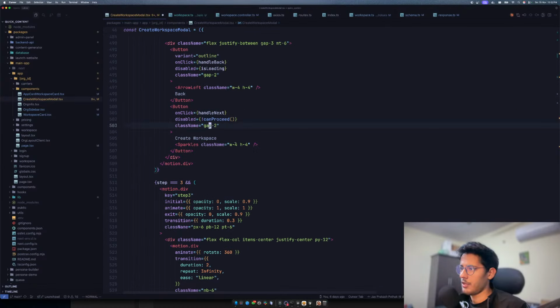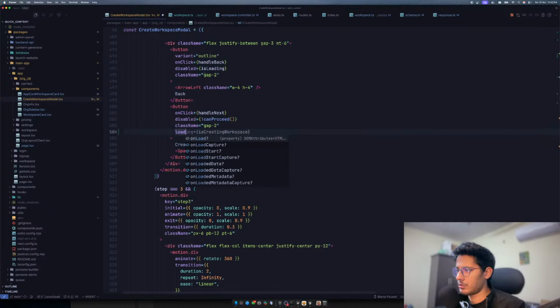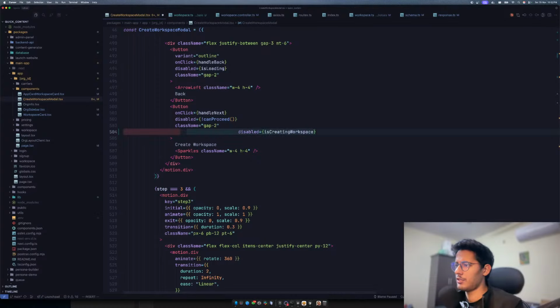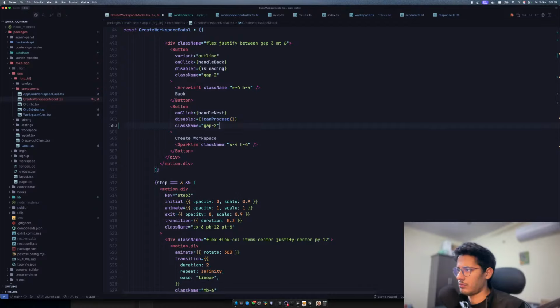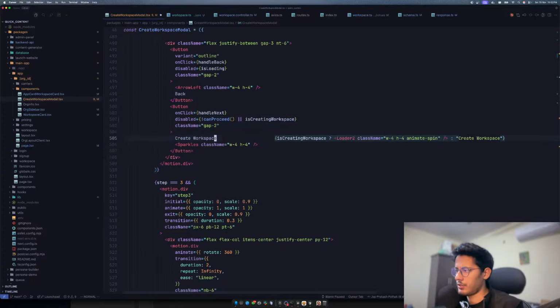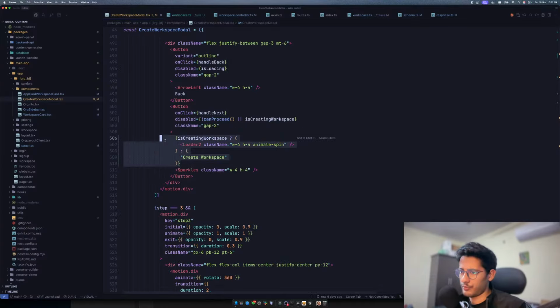Okay, so here we have. So we should have a loading state. I don't know. Do we have a loading state? No. So we should have a disabled state, of course. So disable. Wait, no. Like yeah, and then it's creating the workspace. Let's just disable it, and then you should have a loader. That completely makes sense. Okay, that's how it should be.